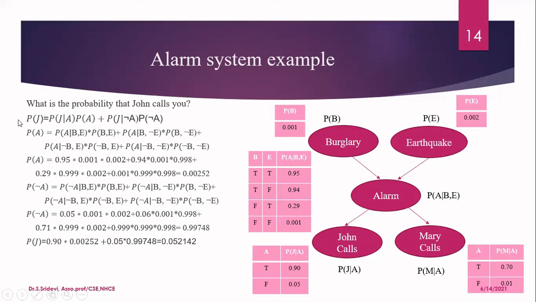Now substitute these values in this equation. You will get the probability that John calls you. So the first term, probability John calls when there is an alarm, is 0.9 from this table. So multiply that with P of A, which we have calculated, that is 0.00252, plus the second term. Probability of John calls when there is no alarm is given here, 0.05. Multiply that with probability of not A, which you have calculated. So this is the final answer. Okay, so now this is a complex problem, but since the problem is modeled as a Bayesian network, with the help of these conditional tables, we are calculating the probability of various events.